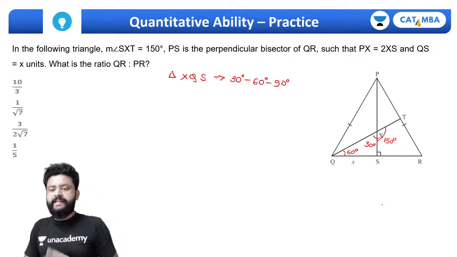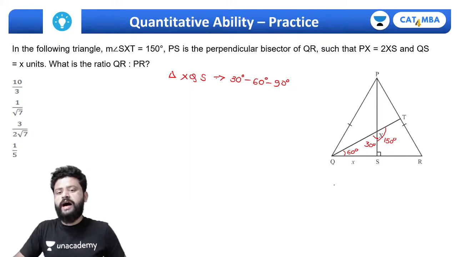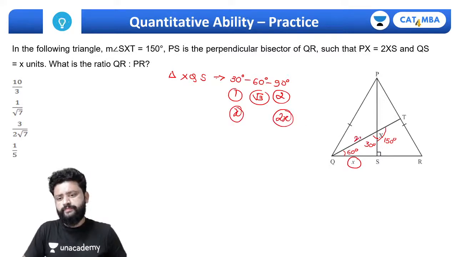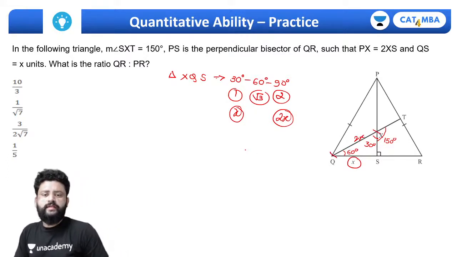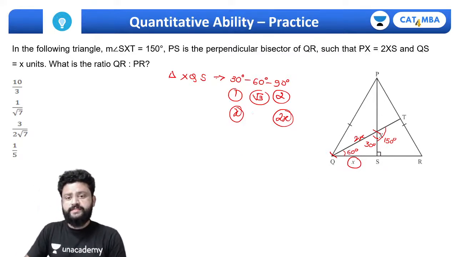So the first rule we should use for 30°, 60°, 90° is that the side opposite to 30° is half of the hypotenuse. If the hypotenuse is 2, then this should be 1 and the side opposite to 60° should be √3. Now we know here the side opposite to 30° is x. So this is x, that simply means this must be 2x. This XQ must be 2x. And the side opposite to 60°, XS, must be √3x.